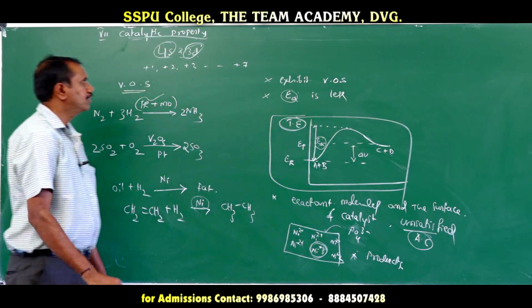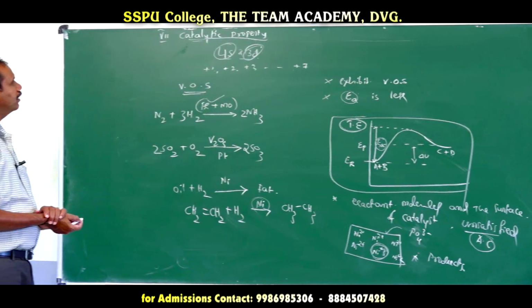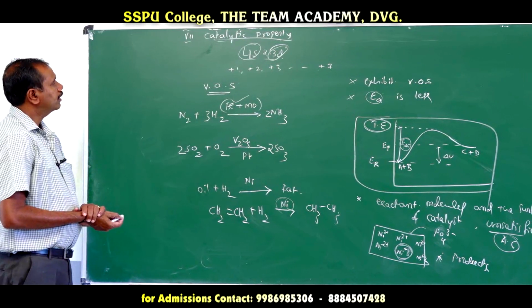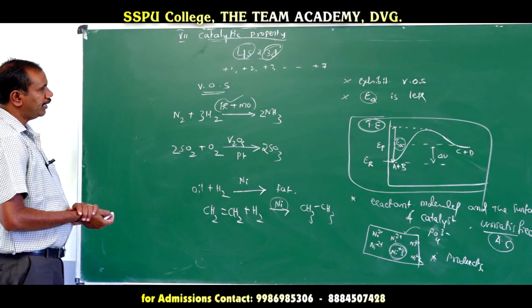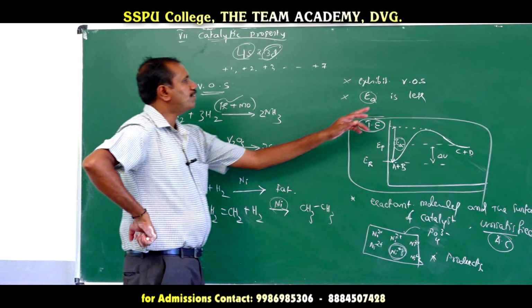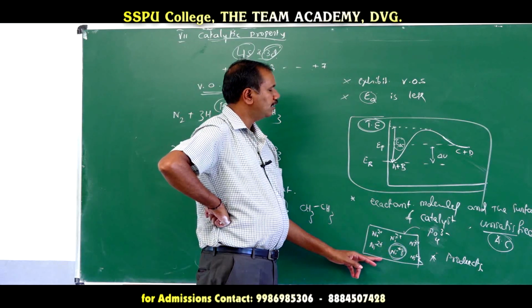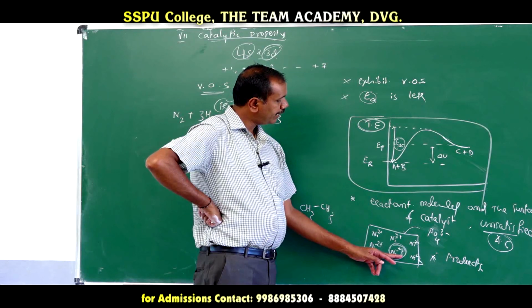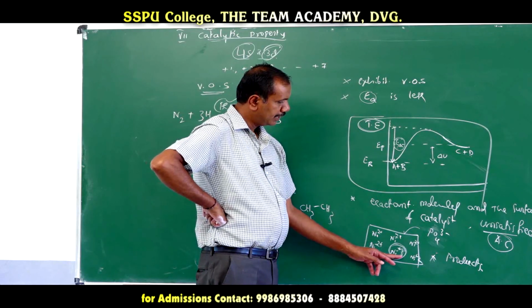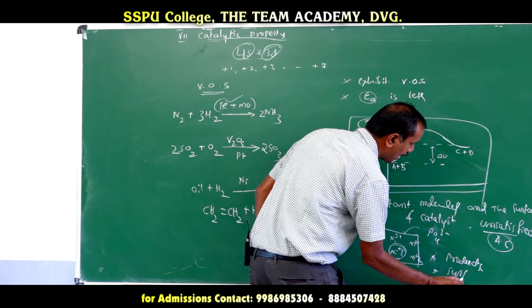So these transition elements can exhibit catalytic property. Why? Due to the presence of variable oxidation state. Once the oxidation state is different, they can form active centers, and also there is a formation of more surface area.